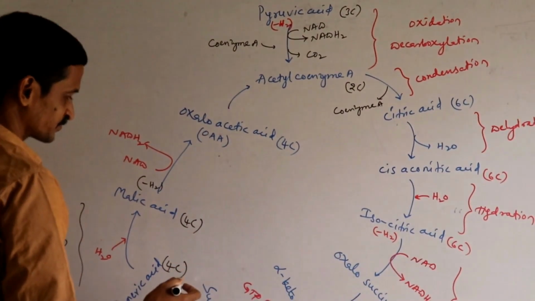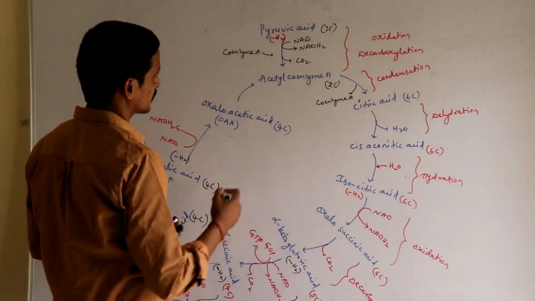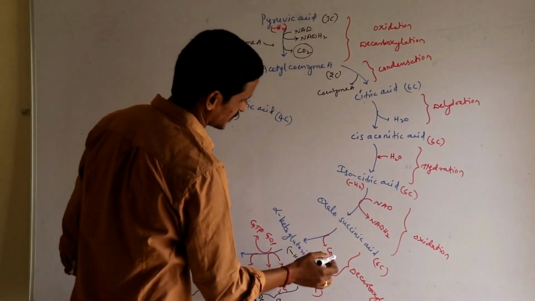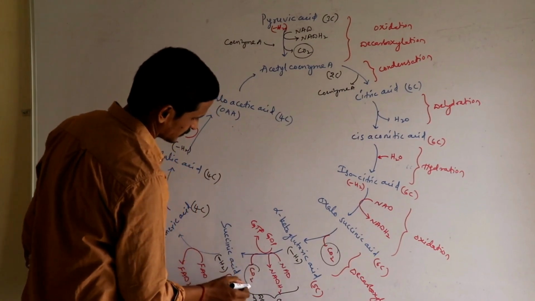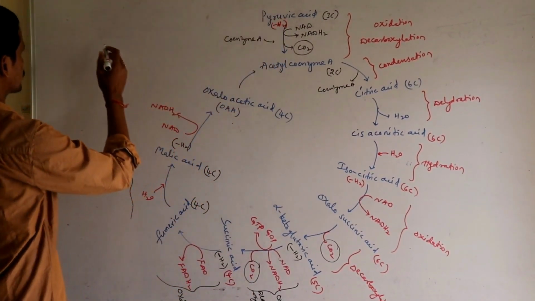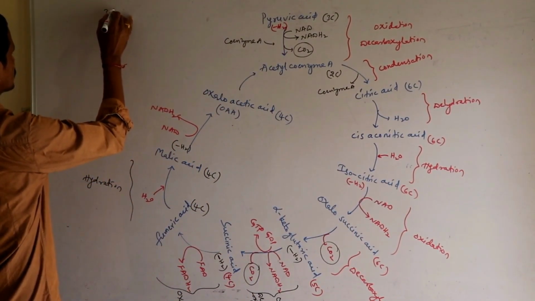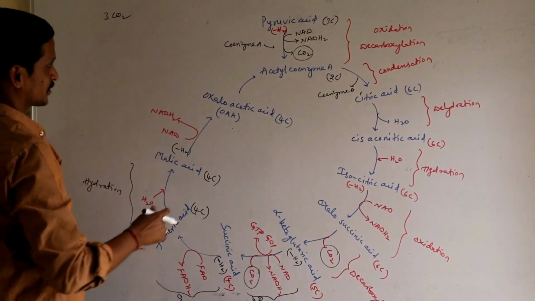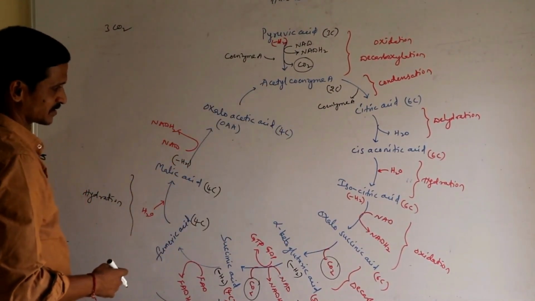There is one carbon dioxide here, second carbon dioxide, third carbon dioxide. That means from one pyruvic acid you see the production of 3 carbon dioxides. 3 carbon dioxides are released.